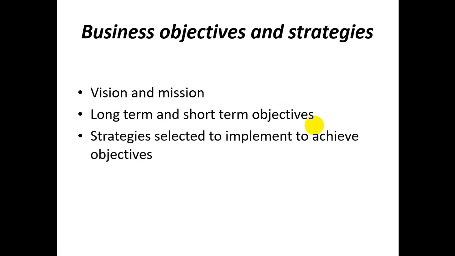That means S implies specific, M measurable, A achievable or attainable, R realistic, T time bound. So likewise you have to plan your objective. After that you have to set the strategies selected to implement to achieve the objective. Strategies normally are the ways of achieving the objective. So in this way you have to plan your business objective and strategies.